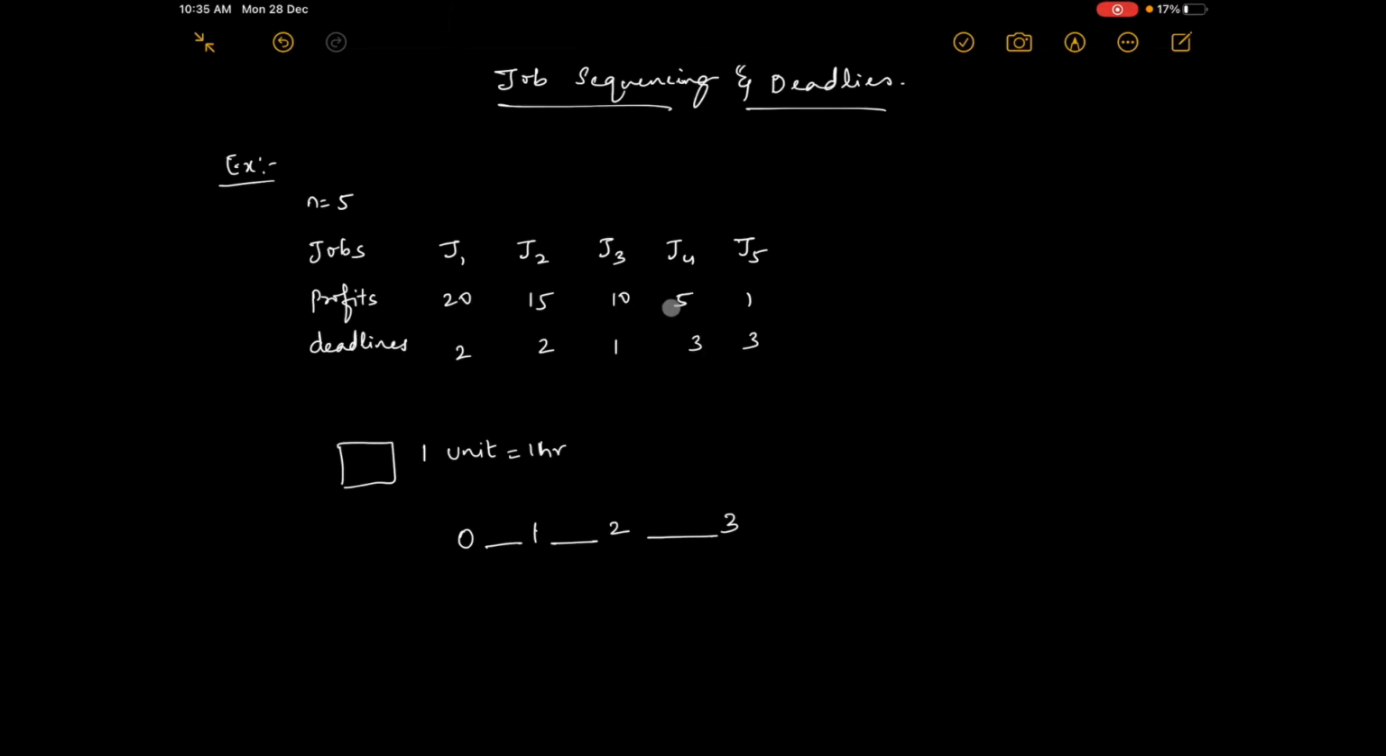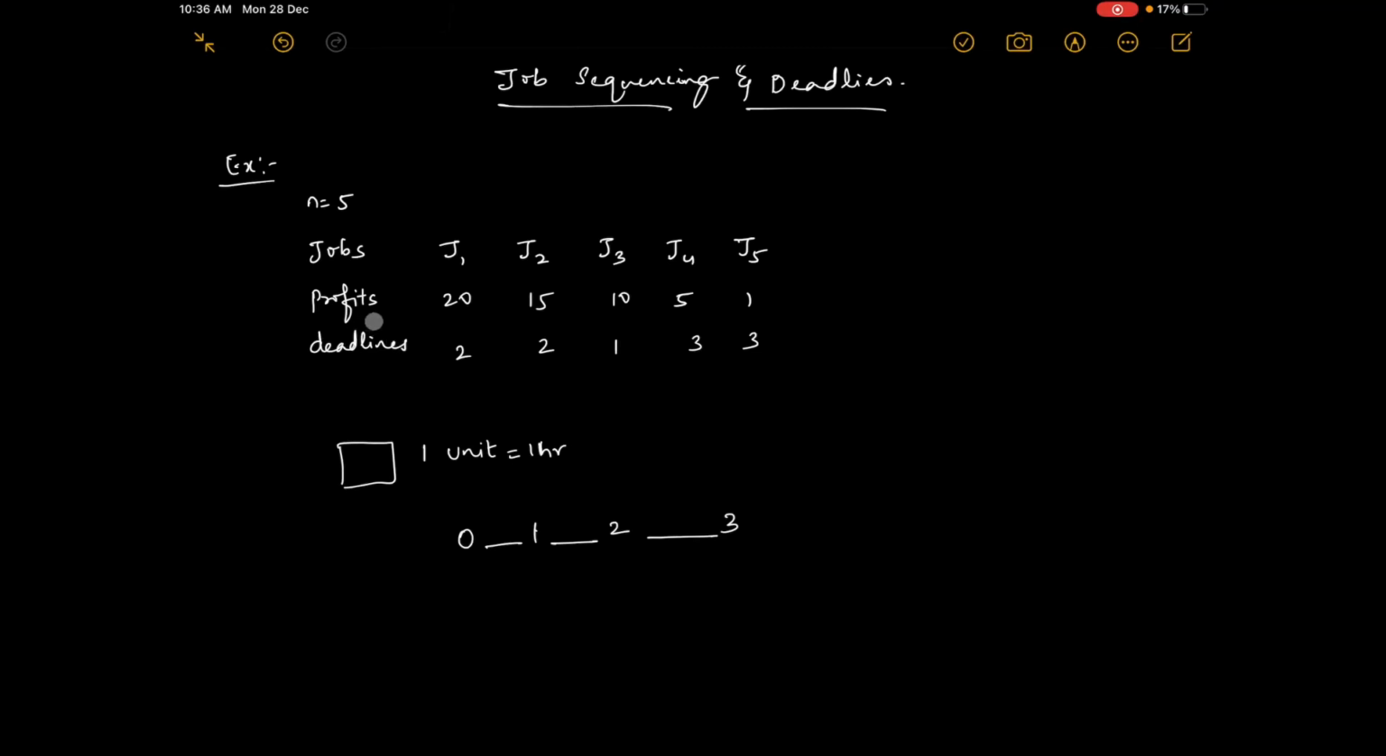Each job can be done within 1 hour only, but those people are ready to wait: J1 ready to wait for 2 hours, J2 ready to wait for 2 hours, J3 ready to wait only for 1 hour. Even though they can wait for different hours, 2, 2, 1, 3, 3, each job can be finished within 1 hour. That is our assumption. Now, how should we choose so that we get maximum profit?